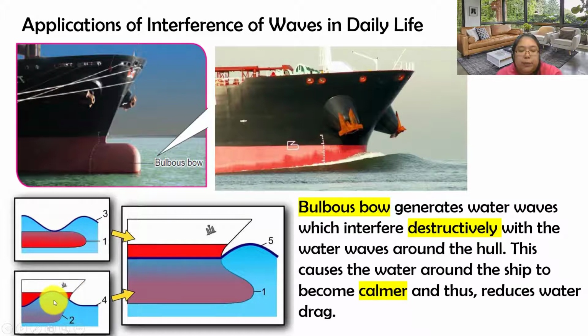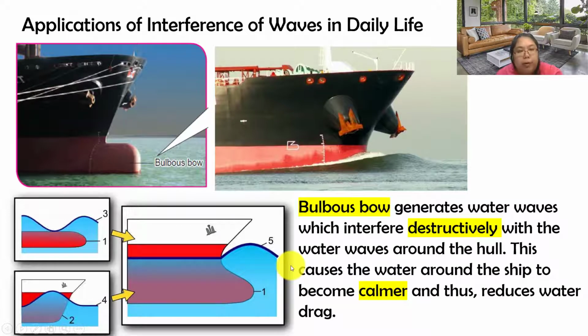This one is the head of the ship. This one is the bulbous bow in front of the ship. So when 3 and 4 meet together, they become destructive. When they become destructive, it means they will reduce the pressure of the wave hitting the ship. So if 5 is up, when it hits the bulbous bow, it should go down, that's a trough.